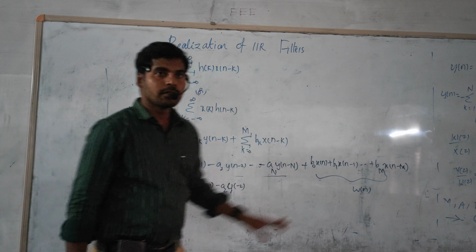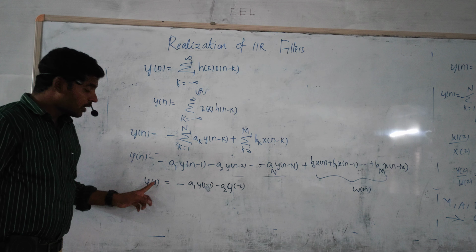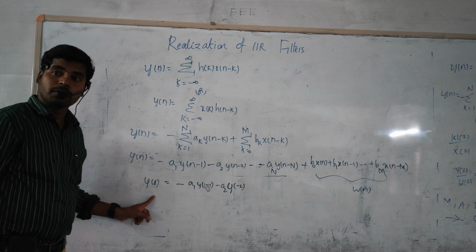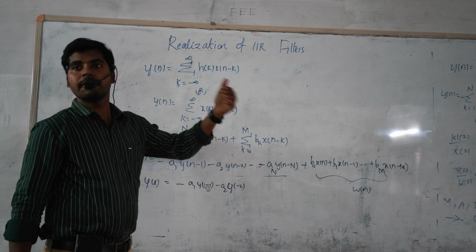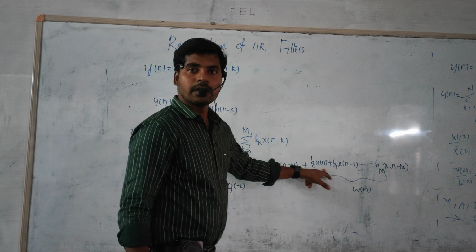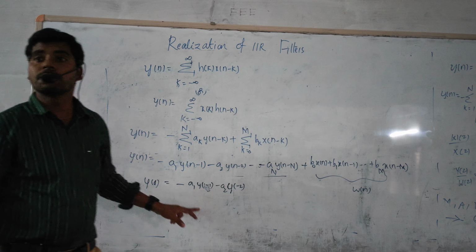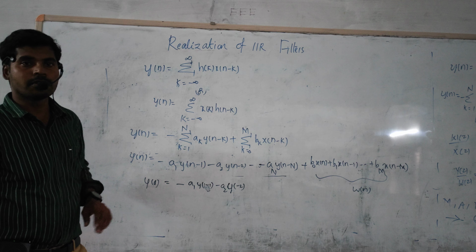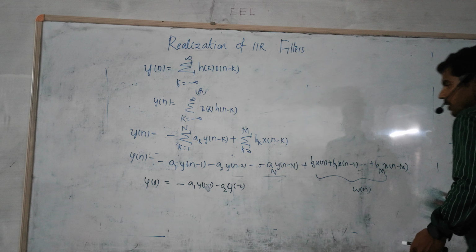So that's why it is called an IIR filter from this point of view. That means the output at n equal to 0 is the present output, and y of minus 1 is the previous output. So if x of n is the present input, the output of the system depends on the present input and the past outputs also. That is the conclusion for this. That is the basic difference in the equation expansion.